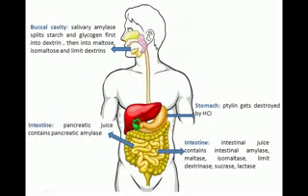Physiology of digestion. Digestion of carbohydrates. First step is the digestion of carbohydrates in the buccal cavity. The buccal cavity has saliva which contains salivary amylase. Salivary amylase gets activated by the chloride ion present in saliva.